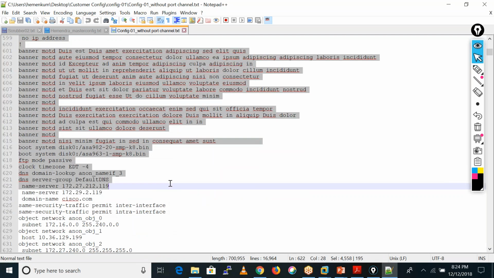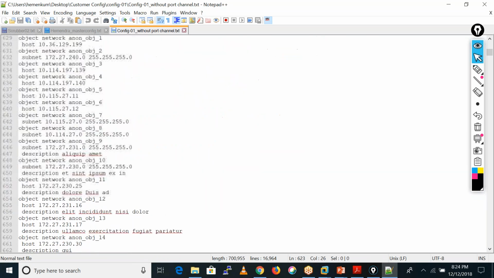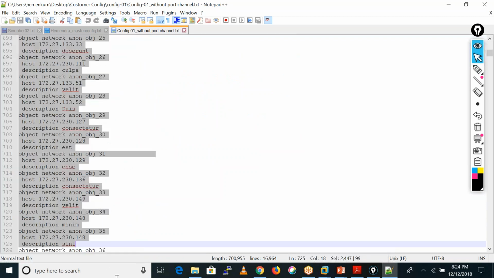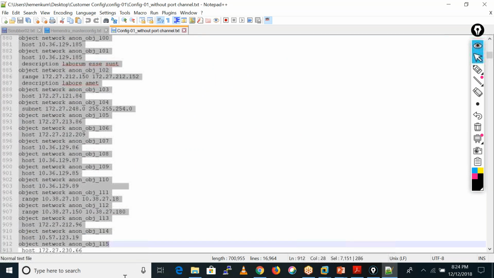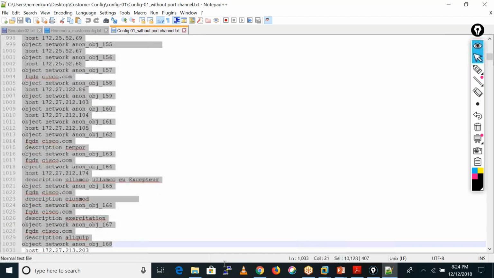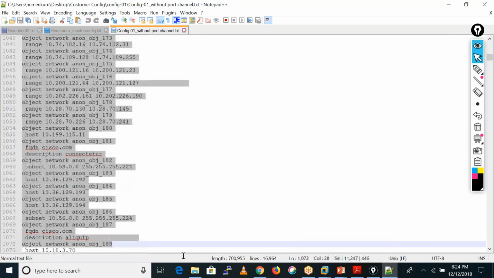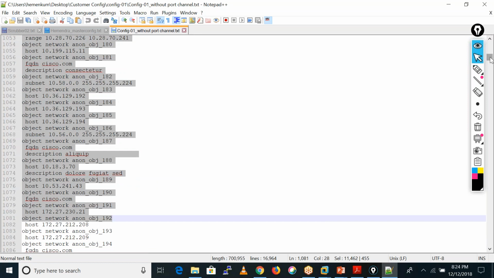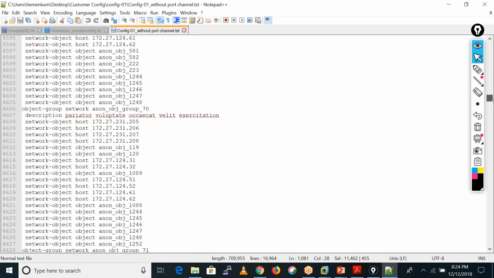And if I talk about the object groups, see, the object groups start from here. So you are having a huge number of objects, around 10,000, 2,000 like this, depending on the customer configuration, okay? See, I'm having huge objects, okay?